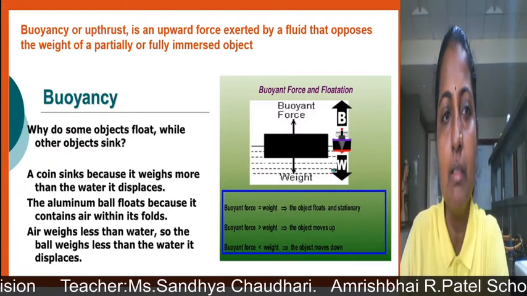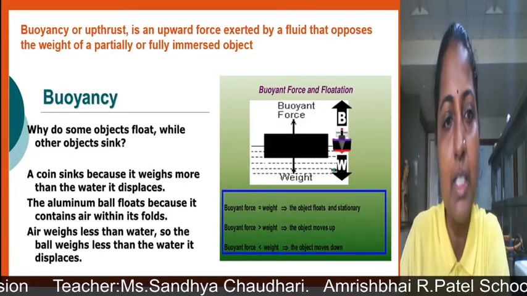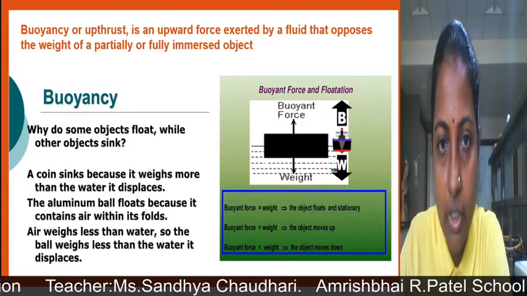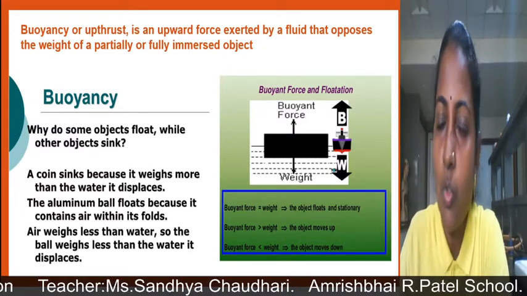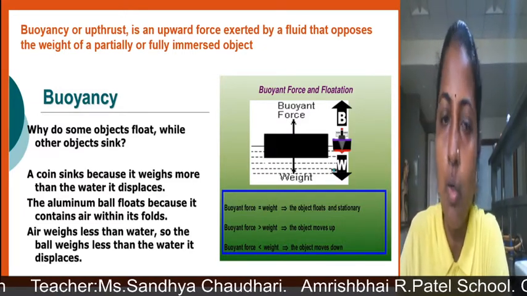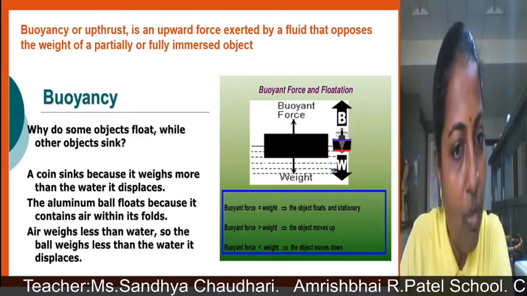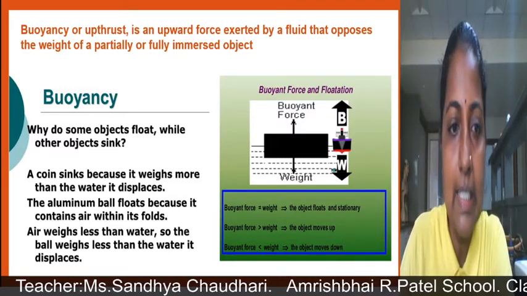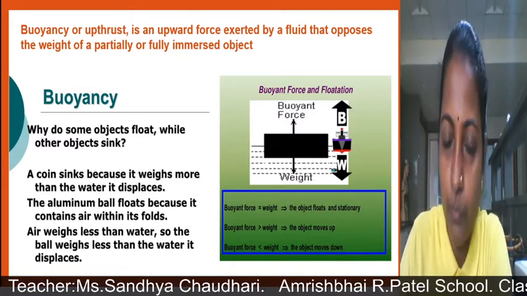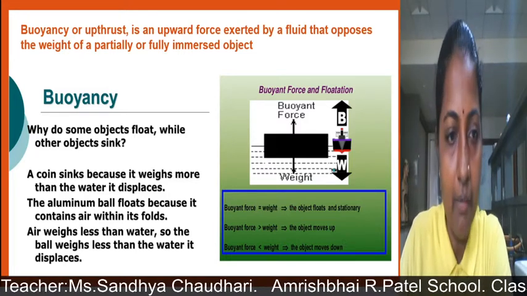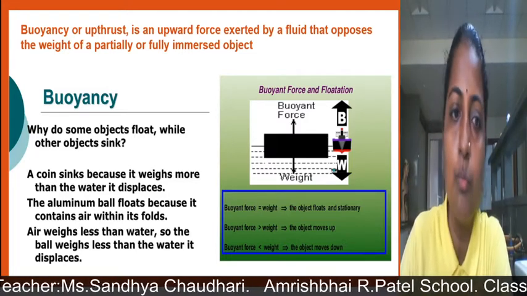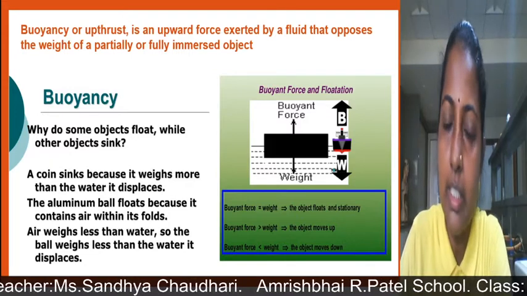So floating and sinking ability depends upon its weight and how much water is displaced by that particular object. The aluminum ball floats because it contains air within its folds. And air weighs less than water, so the ball weighs less than the water it displaces.